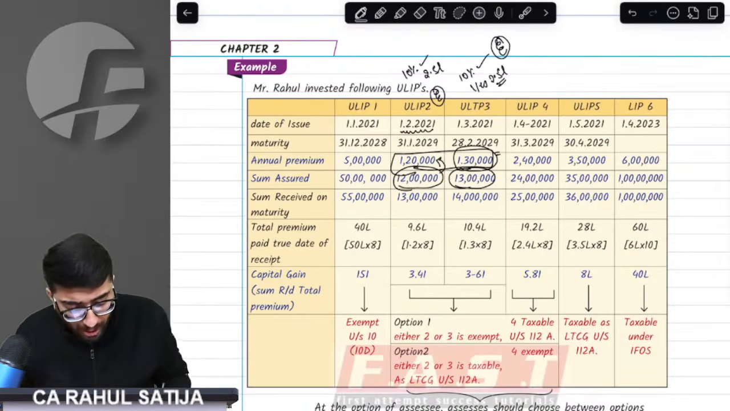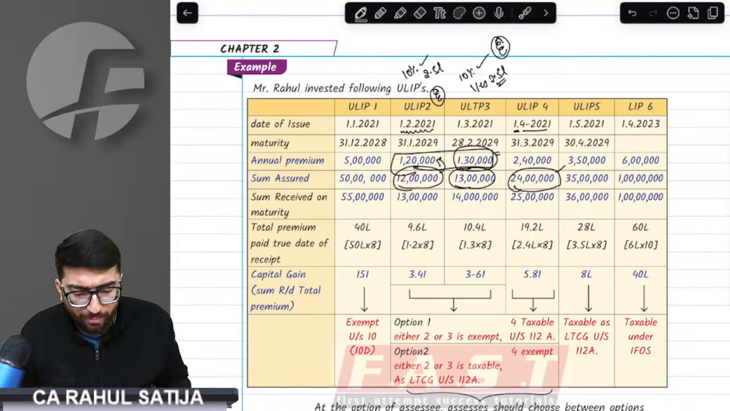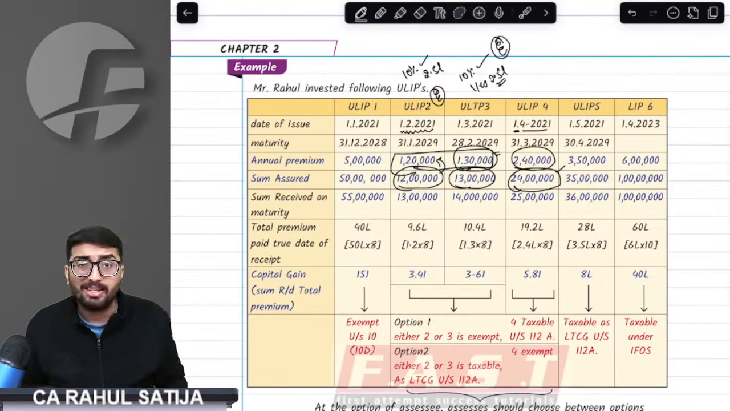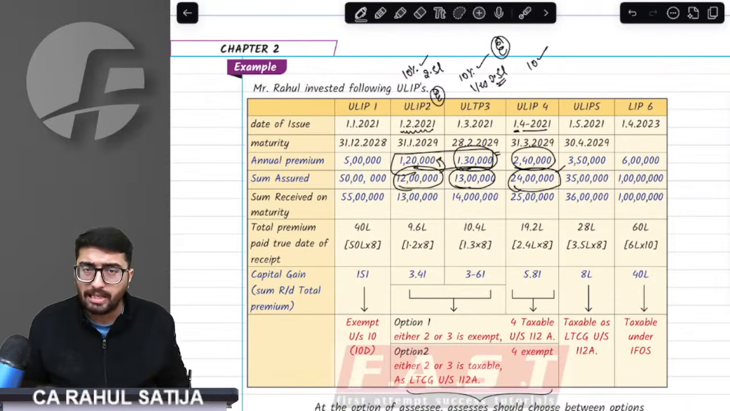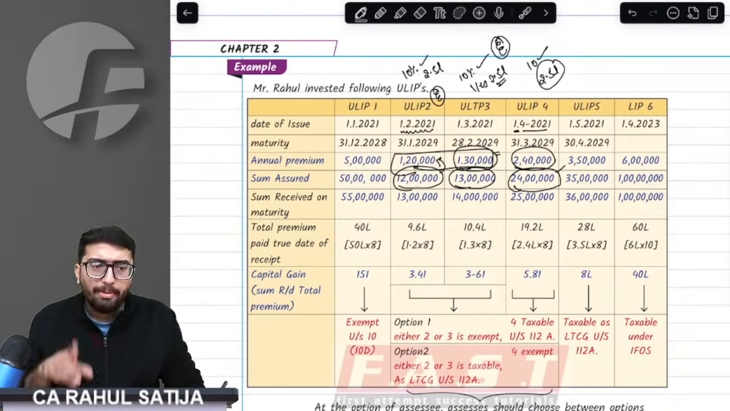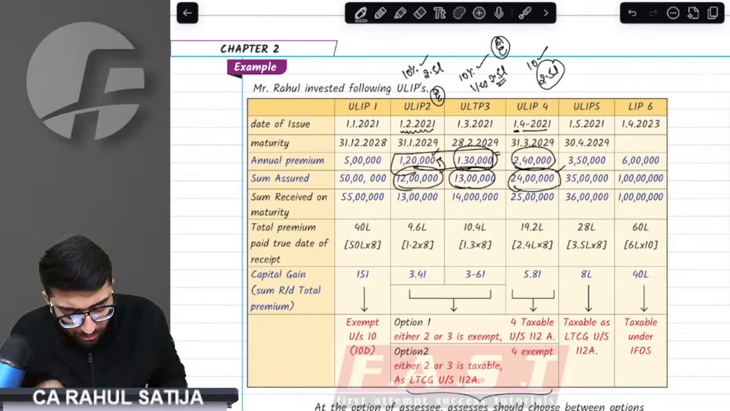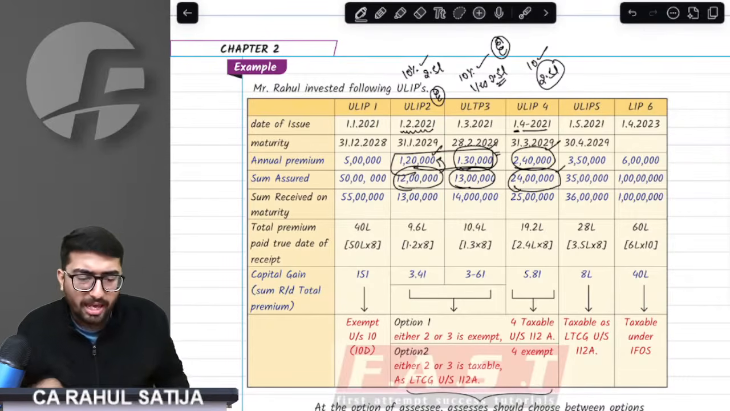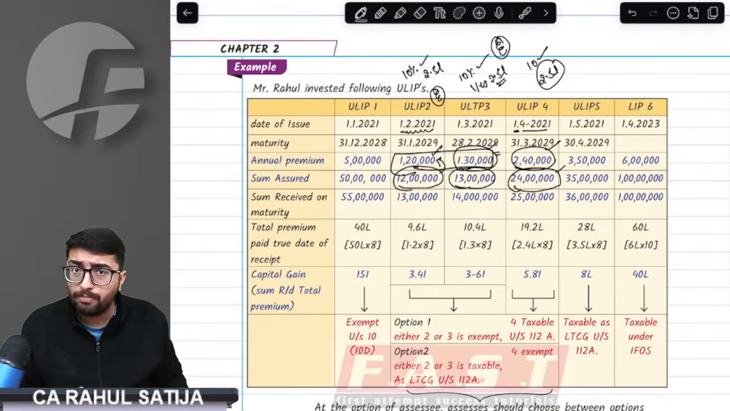Coming to the next ULIP. I bought another ULIP on 1st April 2021 for 24 lakh as sum assured. The annual premium on this is 2.4 lakh rupees. Listen to this point. Am I fulfilling the 10% criteria? Yes. Is the annual premium up to 2.5 lakh? Yes. But if we consider ULIP 2, ULIP 3 and ULIP 4, the aggregate premium on all those ULIPs would cross the 2.5 lakh limit.